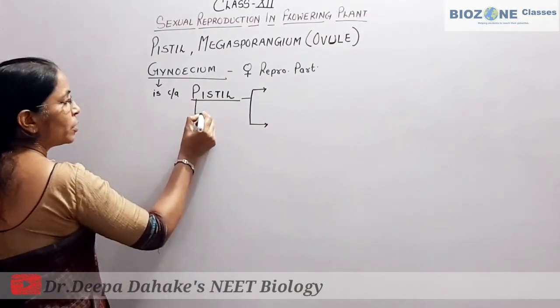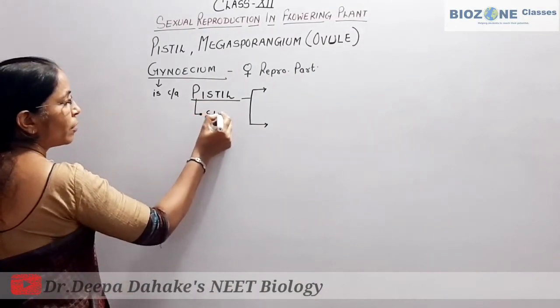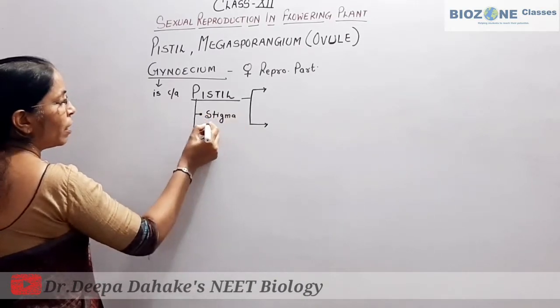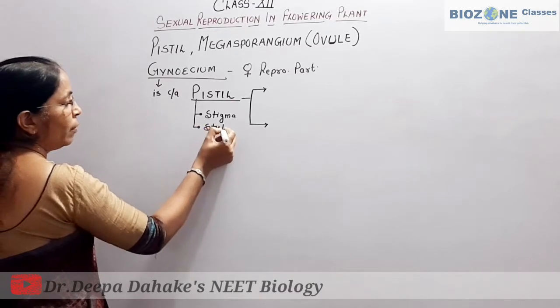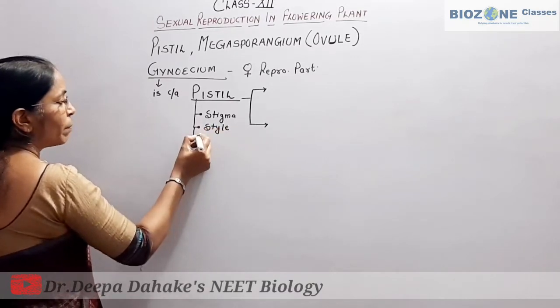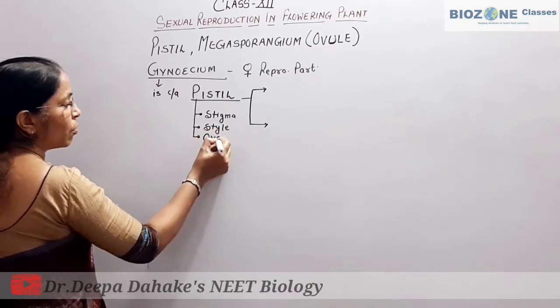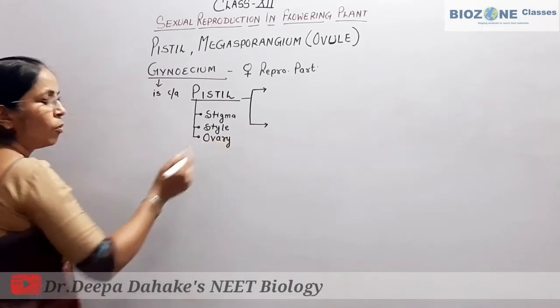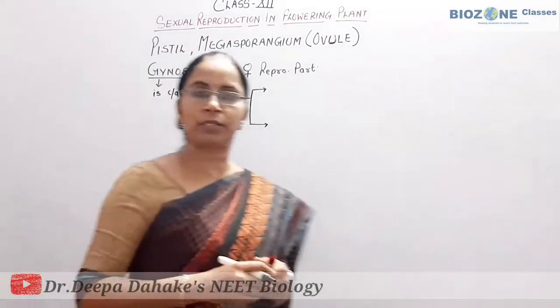Pistil mainly consists of three parts. Stigma, the second part is style, and the third part of the pistil is called ovary. Ovary is the basal part of the pistil.